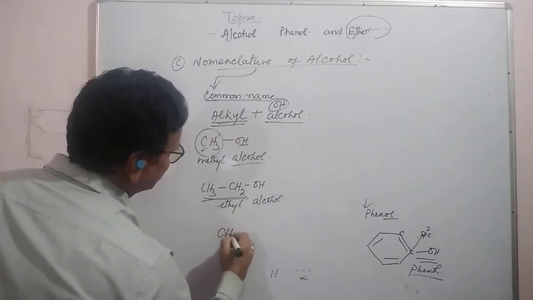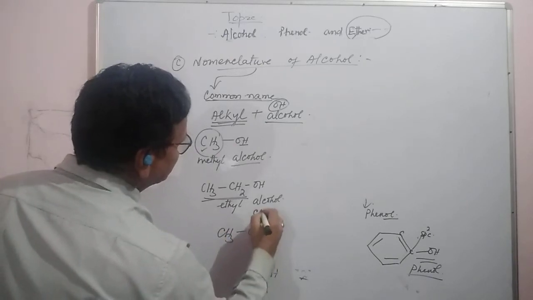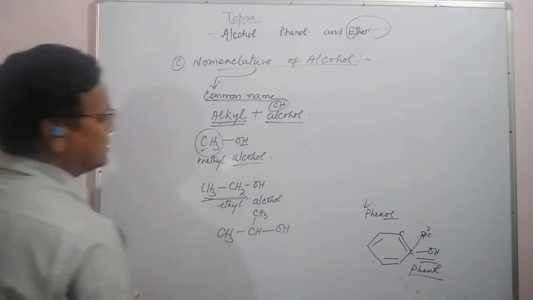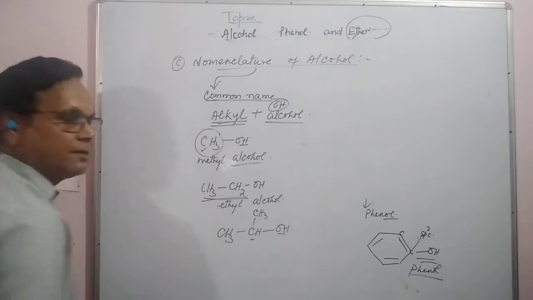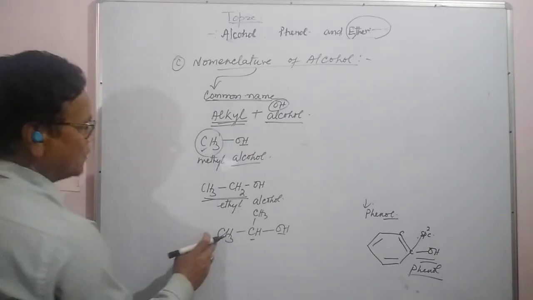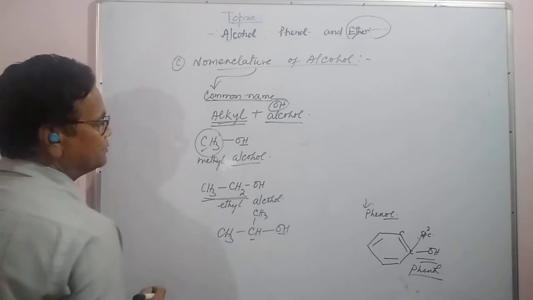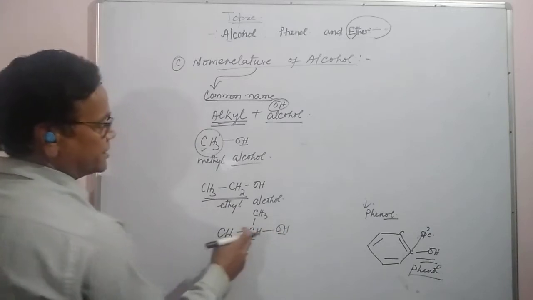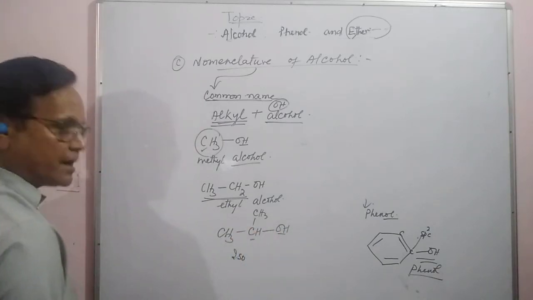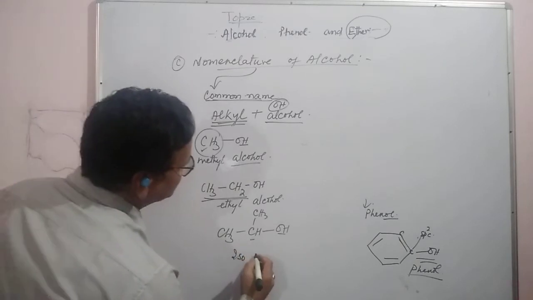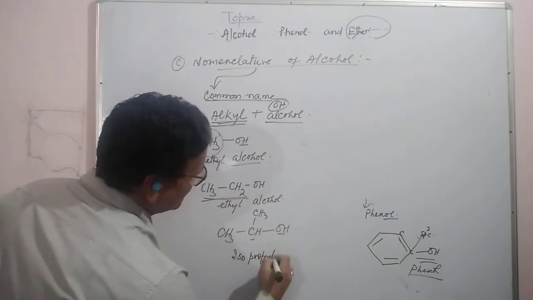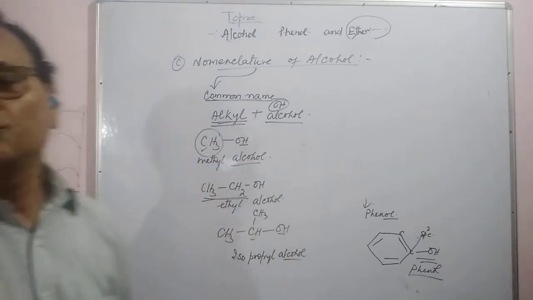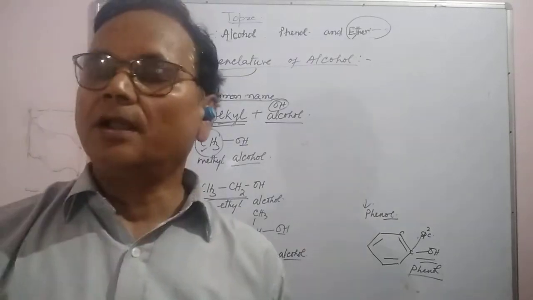Suppose (CH3)2CHOH: the OH is attached with a secondary carbon, so we call it iso. So iso propyl alcohol. This is the common name through which we call it.